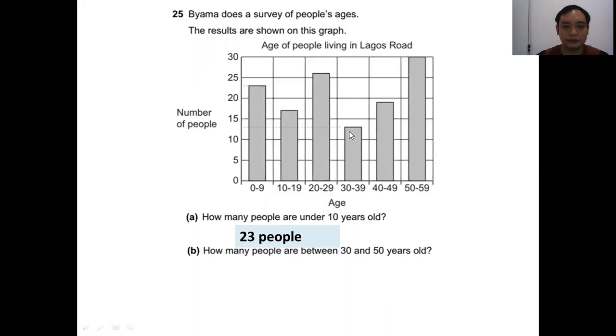So first I will plot the horizontal line on the column 30 to 39, and second I will plot the horizontal line on the column 40 to 49. So I will get 13, here is 13 plus 19 equals 32 people.